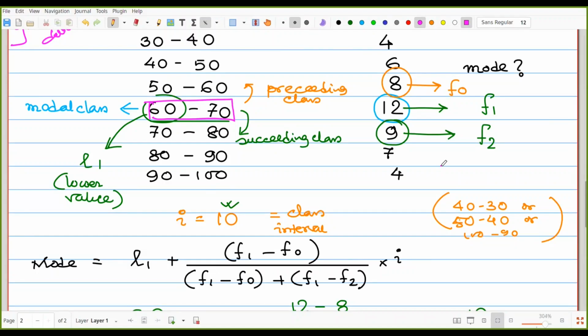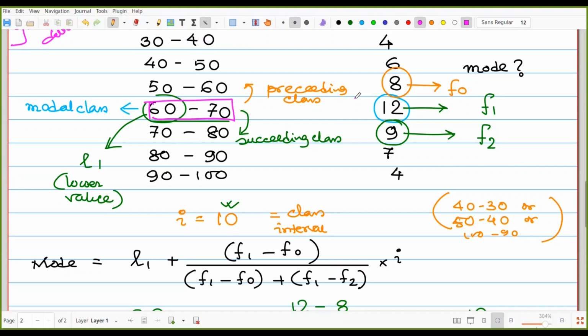Suppose you are going to a place and doing the survey according to age. That means age 30 to 40 belongs to 4 persons, 40 to 50 belongs to 6 persons. Suppose in a mess, in a hotel, you are doing the survey. 50 to 60, 8. 60 to 70 ages, 12.